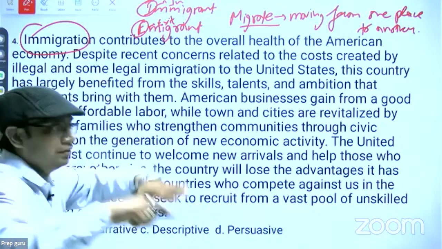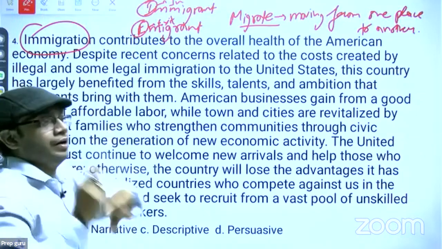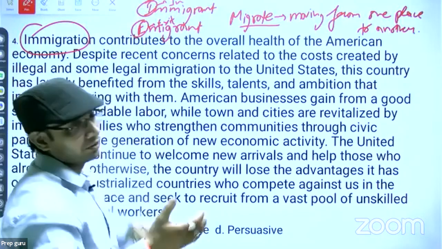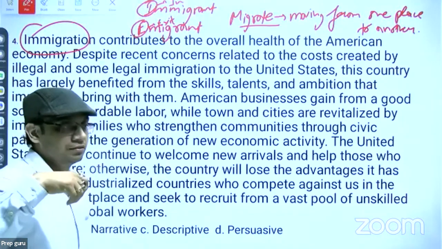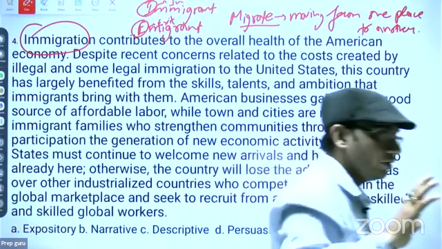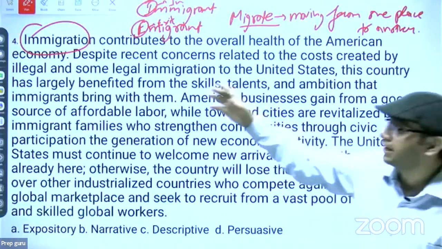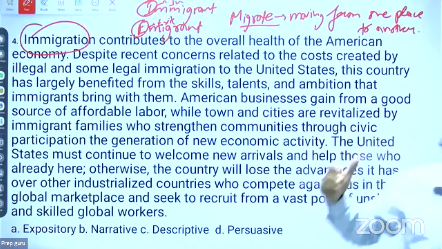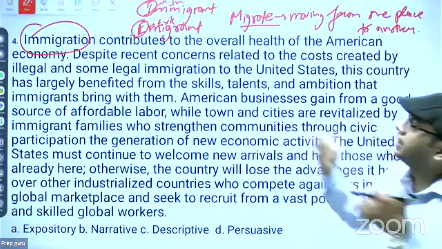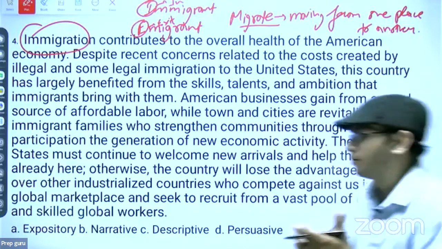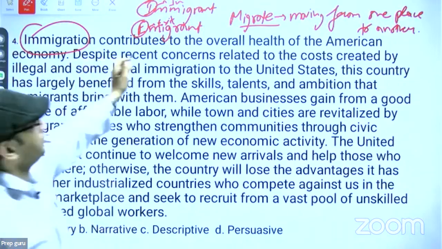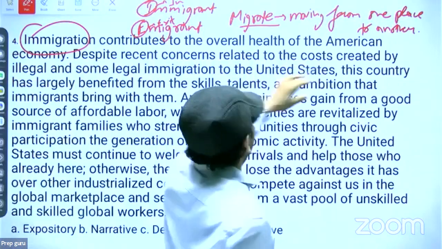यहां से तो वो चला गया ना, exit हो गया. अमेरिका में जब गया तो अमेरिका के लिए वो क्या हो गया? इन हो गया. तो क्या हो गया? इमिग्रेंट हो गया. Clear? Is it clear? Right? So the passage is trying to say that immigration means what? People from outside America, मतलब people from Japan, people from India, means various countries. ठीक है? Immigration contributes to the overall health of the American economy.